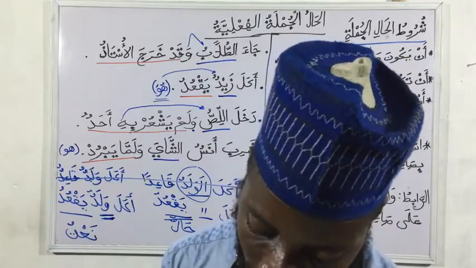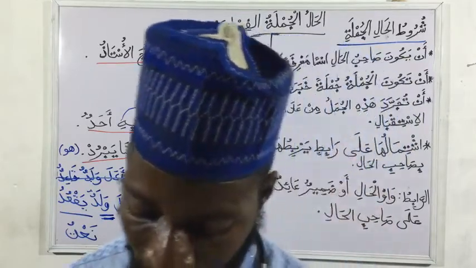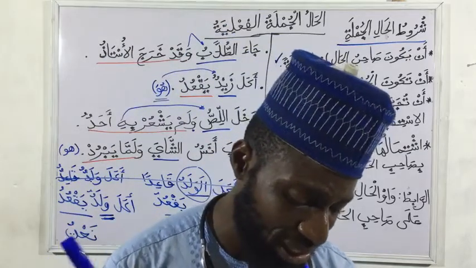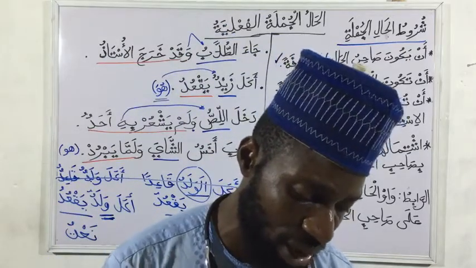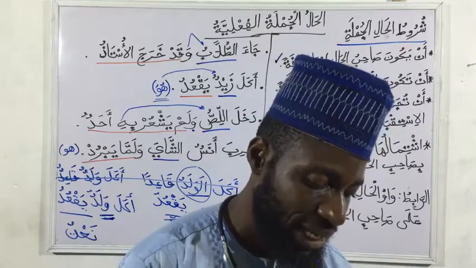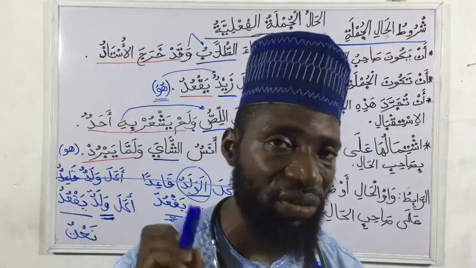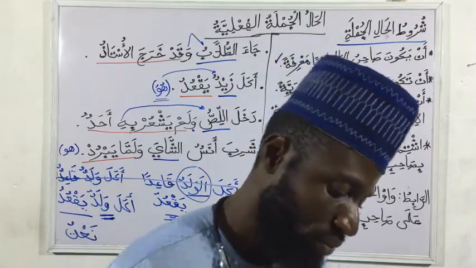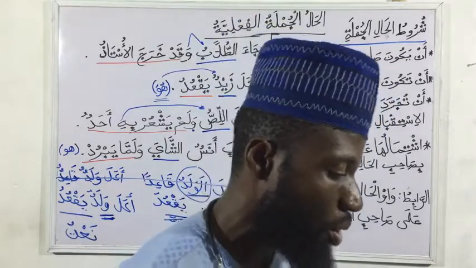So let's look at the example, that when your hal is jumlatu fi'liya. Goba akuka, your brother. Okay, let me quickly, I just realized something here. I made a mistake in the previous reading that I did. La ta'kul fakihata, don't eat the fruit. Wahiya is not fijatun, no, sorry. It is wahiya fajatun, sorry. It's fajatun, not fijatun. Astaghfirullah. So quickly, let's go back to our work.